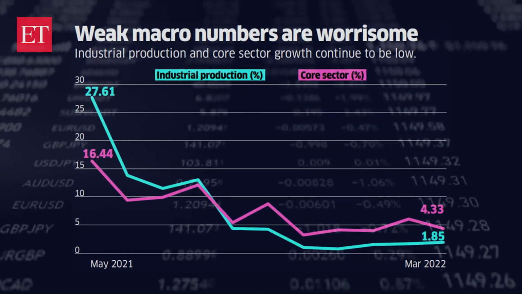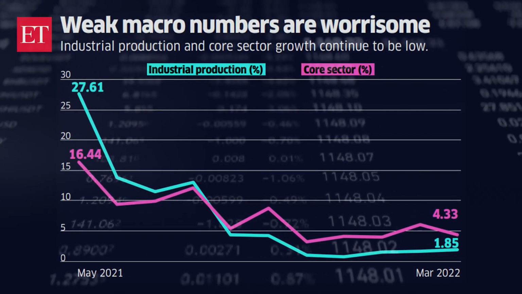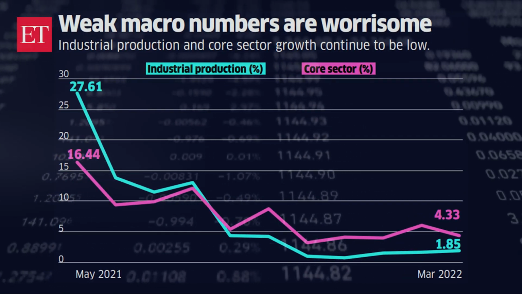Also, if you look at the Index of Industrial Production, that's the IIP data, it grew by 1.9% in March, which is marginally higher than the 1.7% recorded in February. The manufacturing growth has been weak in the IIP. Consumer durables and non-durables have shown a contraction. This demand is further likely to get hit because of the increase in prices. The capital goods numbers are also disappointing, which shows that even investment demand has not picked up very significantly. The rupee has also touched a low of 77.72 against the dollar in May.